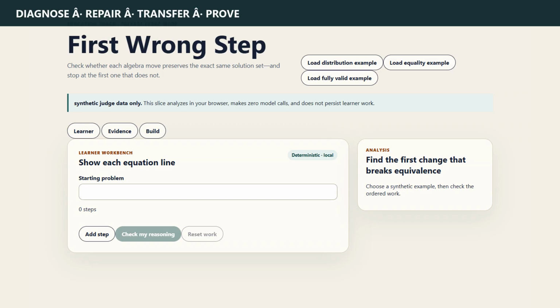First Wrong Step turns a wrong answer into an auditable learning loop. Locate the first broken transformation, offer the smallest useful prompt, preserve the repair history, and verify transfer before claiming mastery. The public app and source repository are available from the submission.